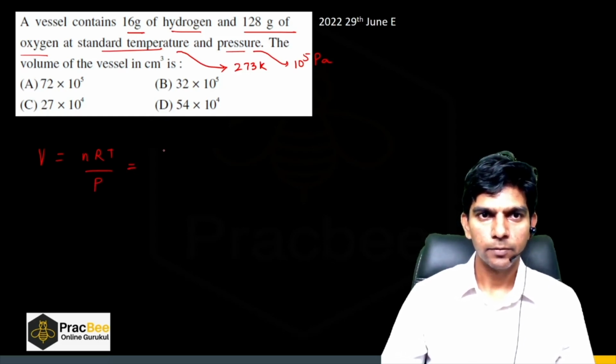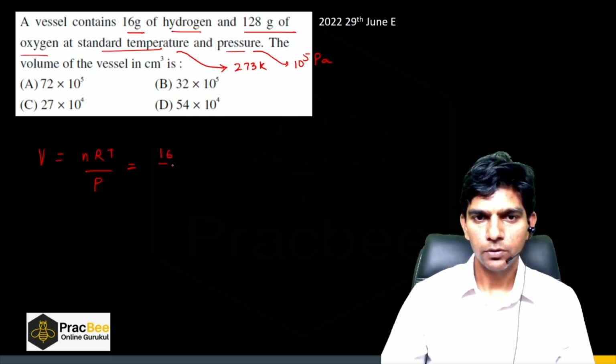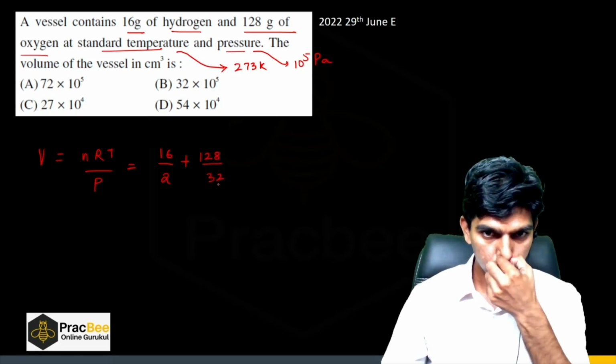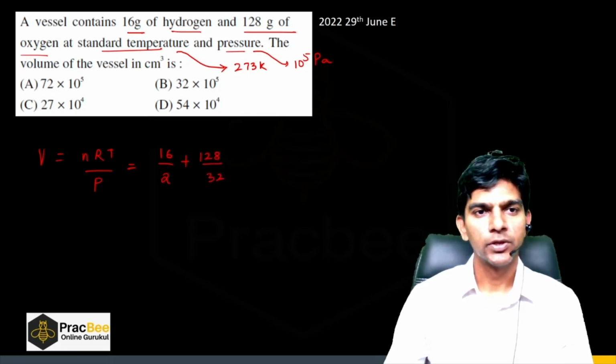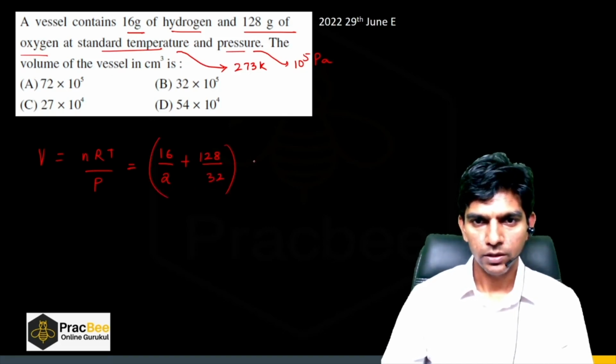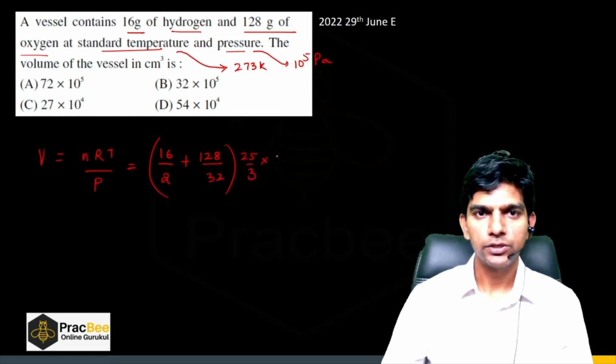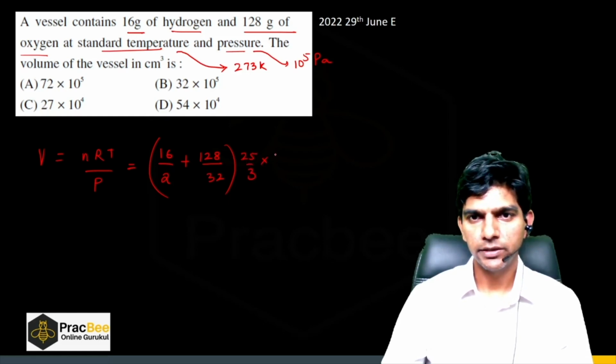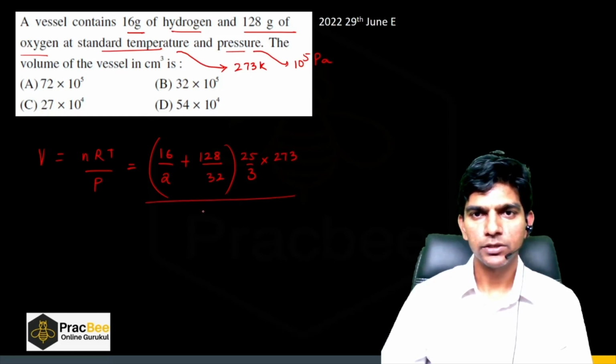We are given mass, so moles will be mass upon molar mass: 16 divided by 2 plus 128 divided by 32. Here 32 is the molar mass of oxygen and 2 is the molar mass of hydrogen gas, times R. R is 25 by 3. Temperature is 273, divided by pressure. Pressure is given as 10 raised to 5.